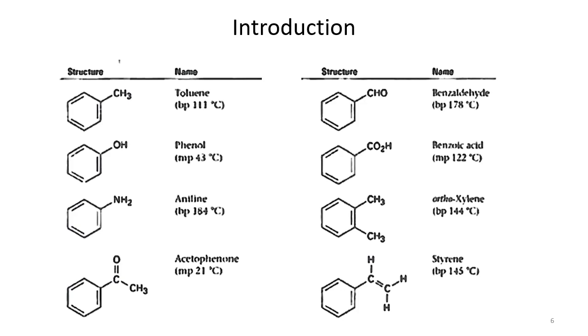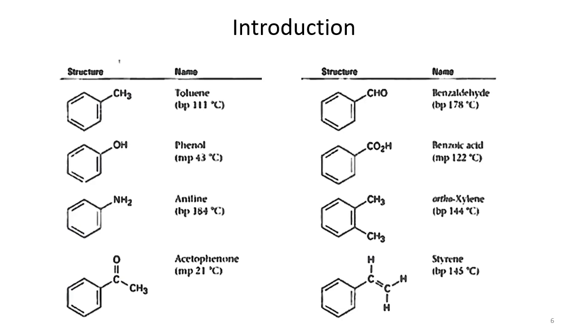Acetophenone. These are very commonly used in organic transformation. Acetophenone has an acyl group attached to the benzene ring. If there is a formyl group present on the benzene ring, we call it benzaldehyde. Benzoic acid has a carboxyl group.